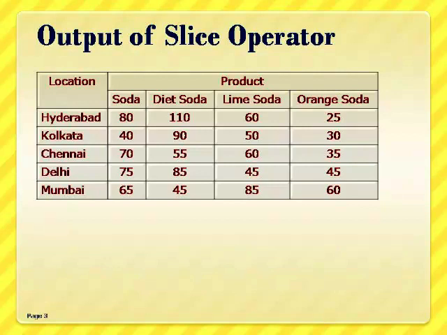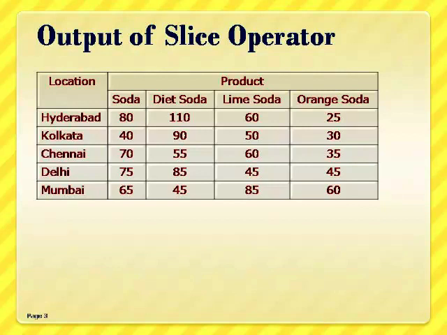Similarly, for the product type soda in Hyderabad is 110. Similarly, for lime soda it is 60. For orange soda it is 2. So that is to say, instead of showing the data on 3-dimensional cube representation, we are restricting our view of data only to a subset of dimensions, namely location and product, by considering only a particular date value as 1/1/2009.